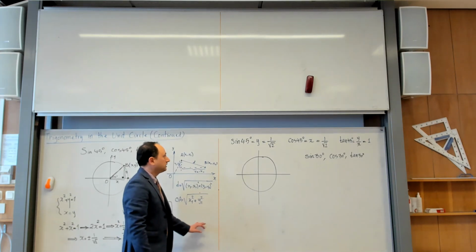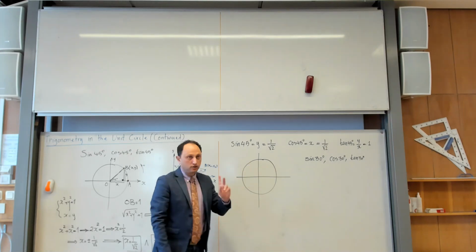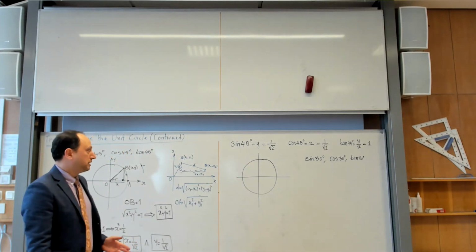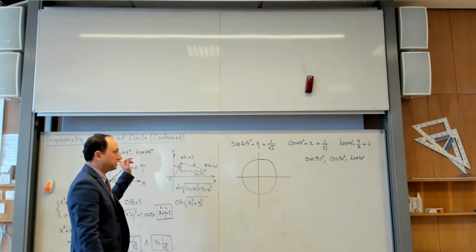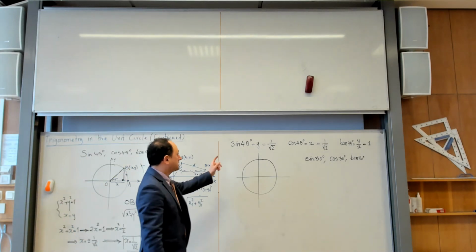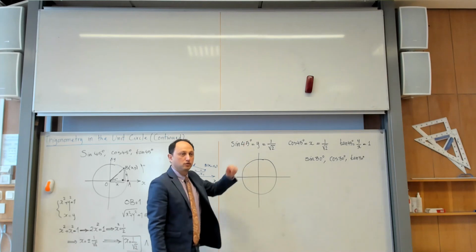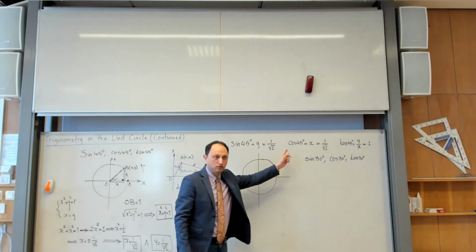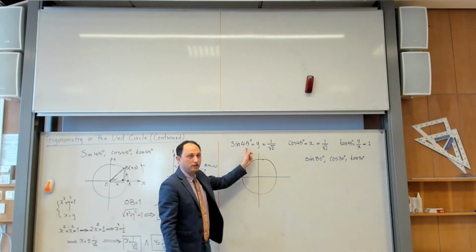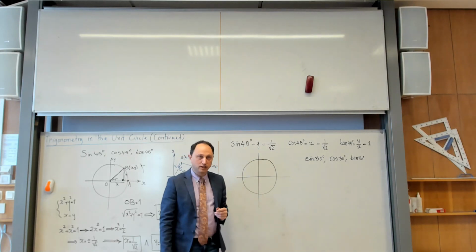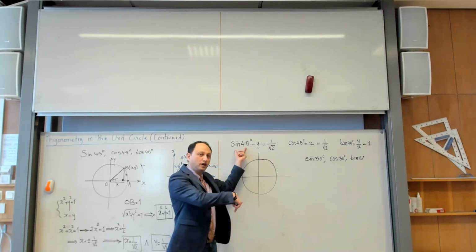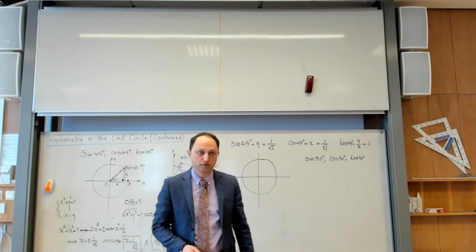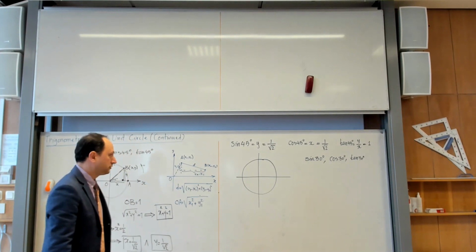By the way, do you remember I told you that if two angles add to 90 degrees, they are complementary angles, and then we learned a remark last time. The sine of one of them is equal to the cosine of the other one. That's also possible, so I didn't need to calculate cosine, because 45 is complementary to 45 itself. So sine of 45 should be equal to the cosine of the other angle, which is also 45. So that was also predictable here.